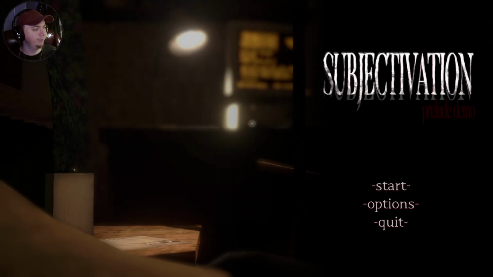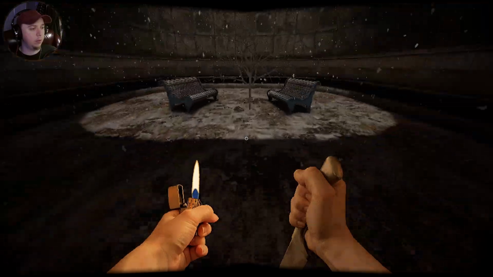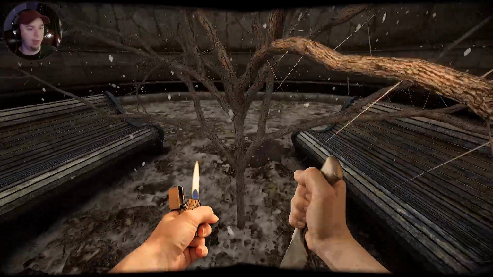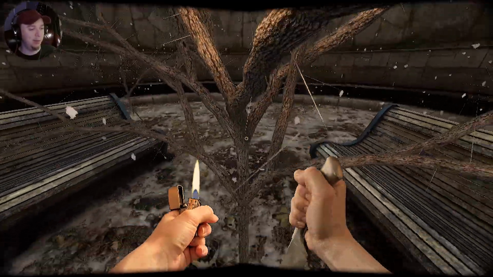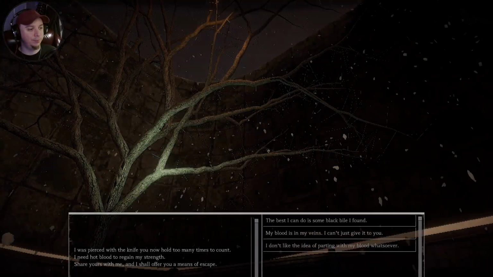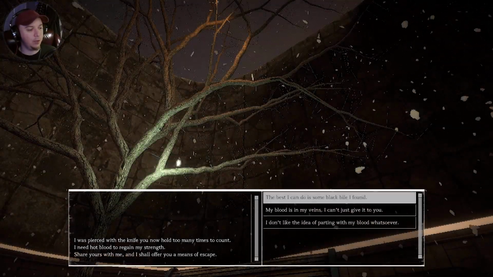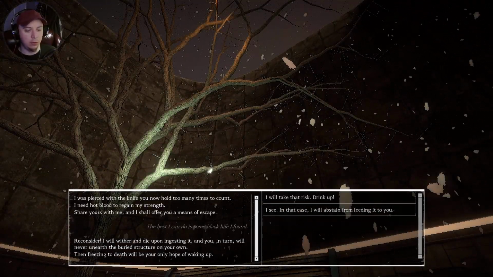Alright. I wonder what happens when we give them that other vial. Let's go figure that out. Alright, well I got the black vial. Well, the vial of black bile. We're gonna see if we can give it to them. The best I can do is some black bile I found.